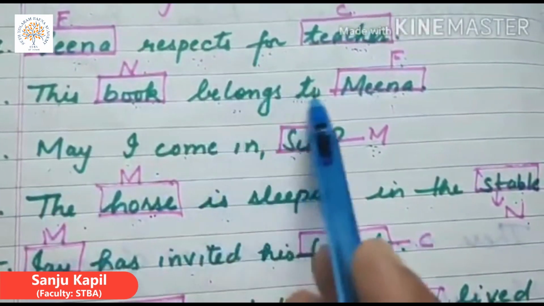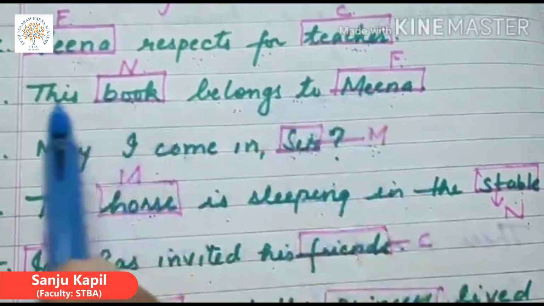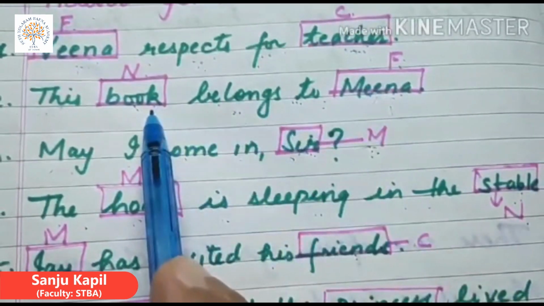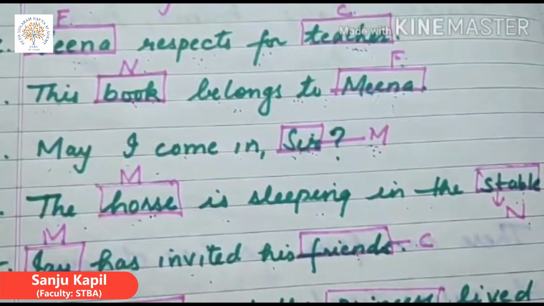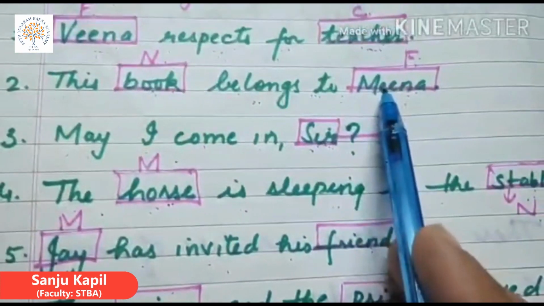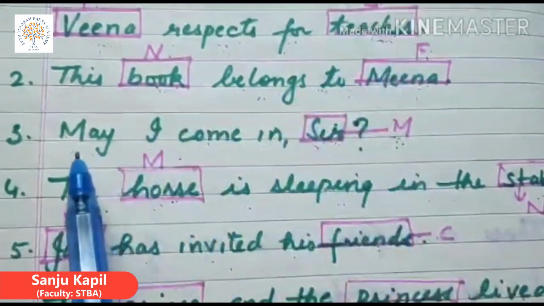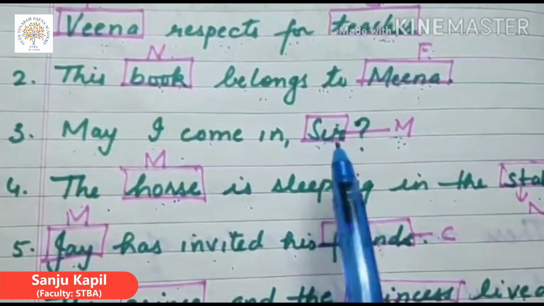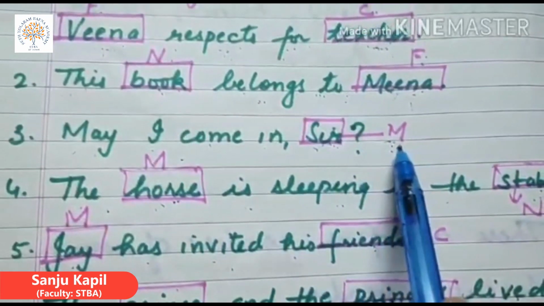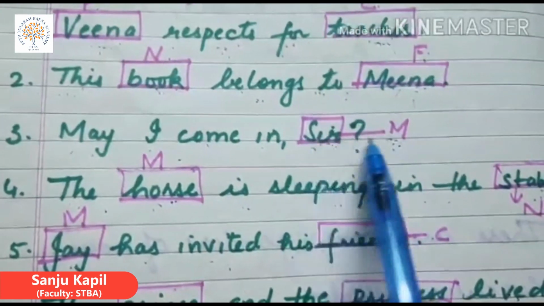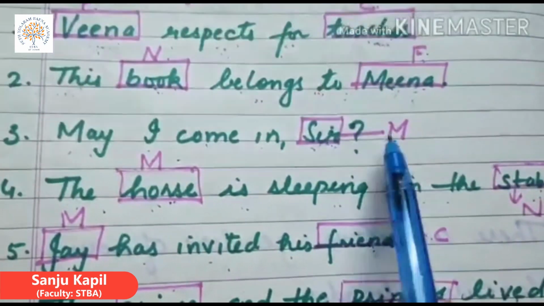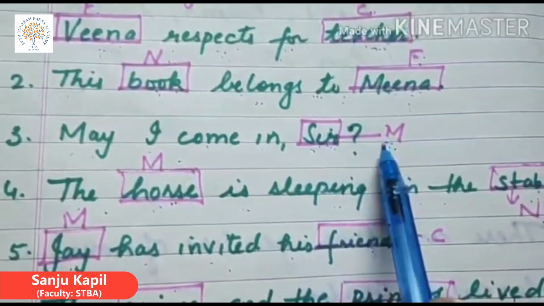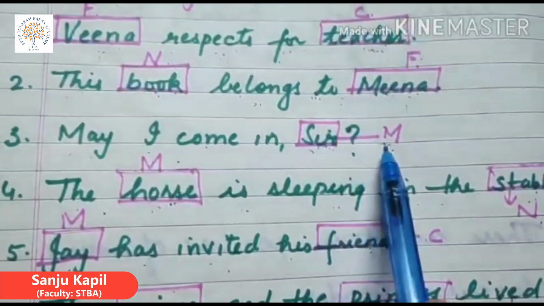This book belongs to Meena. Book here is neuter gender. Meena here is feminine gender. May I come in, sir? Sir here is masculine gender. Masculine is sir and feminine is madam. So sir here is masculine gender.